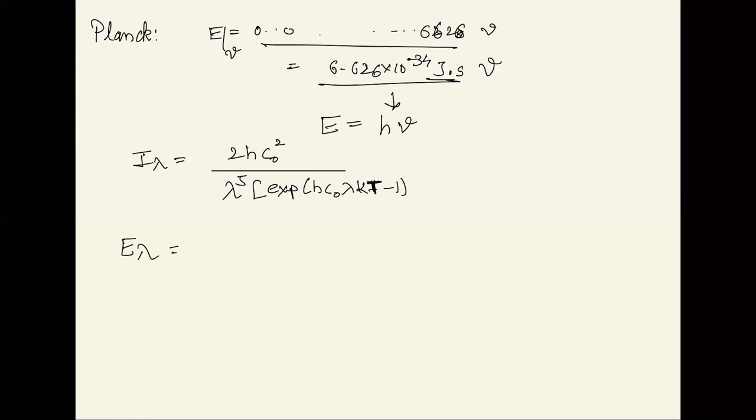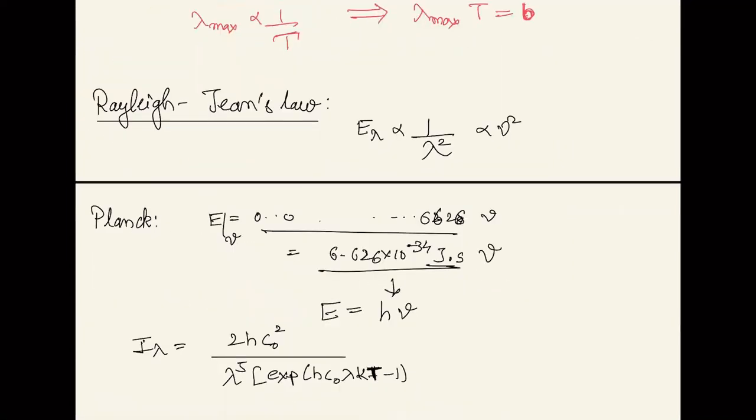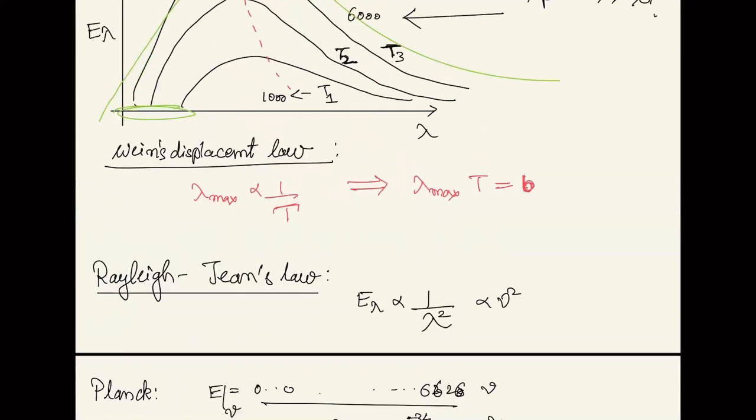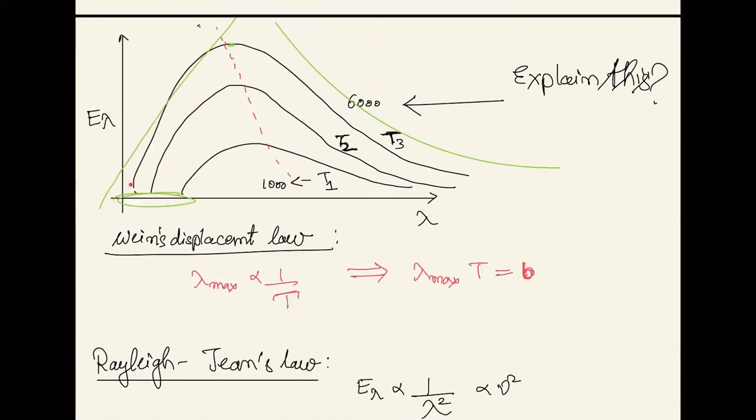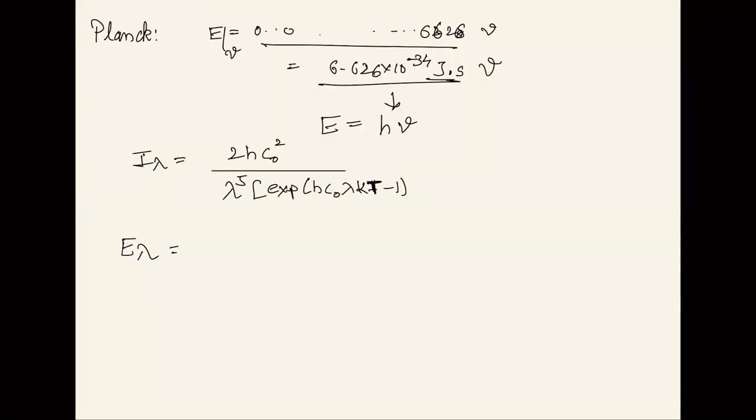And once he knew E lambda, there were two expressions in it. One which had this particular term, which was predicted by Rayleigh-Jeans. And then there was another term which could predict this. So there were two straight lines coming in over here. And the final result of that expression that he had developed could completely solve this particular observation. We could get the same profile as it had been seen experimentally. So for this, Planck was awarded the Nobel Prize as well.